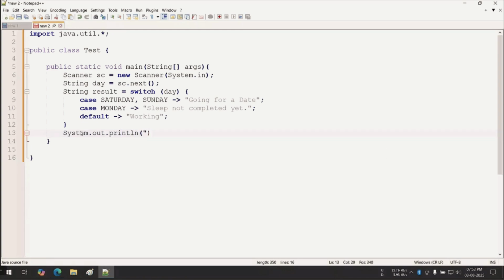Now you see this code. If this is not Java 14, if it is Java 13, what to do inside this switch case? First, you have to take one string result. Then inside the switch you are writing so many cases. Then the arrow things are not there. Curly braces you have to use. Inside that, you have to write the return statement, and not only return. If you are doing some calculation related things, you have to break the statements also. Yes or not, guys? Can you confirm? Is it understandable? I'm going to execute this.